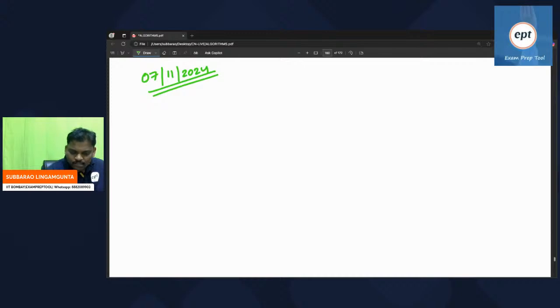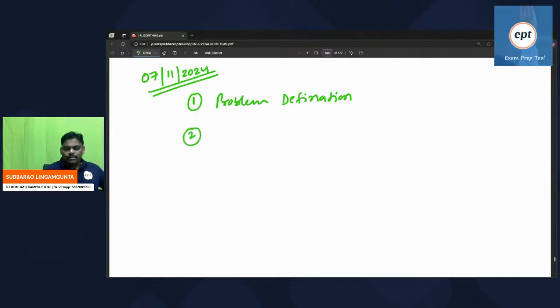Now, if you go to yesterday's class, steps to design algorithm. If you want to design an algorithm, there are some steps. Yesterday we already discussed them, I'm writing those steps once again. First step is going to be problem definition. Second step is going to be design algorithm, meaning selecting the template.